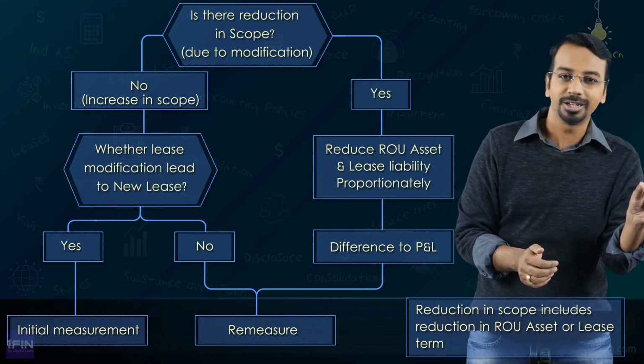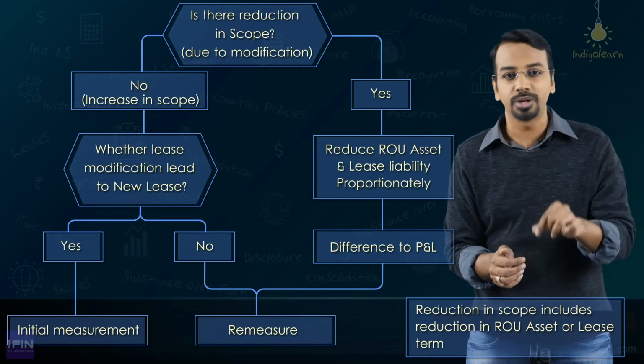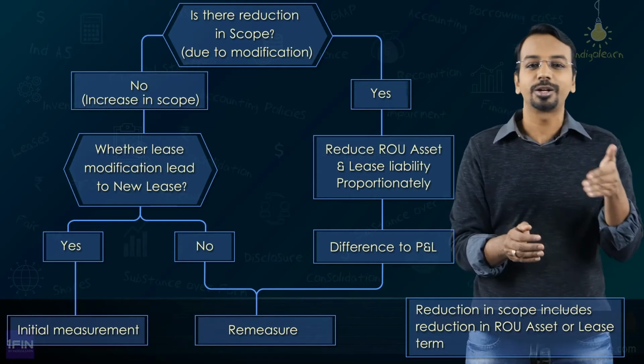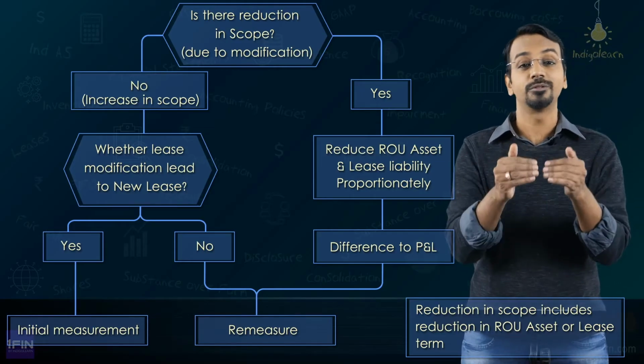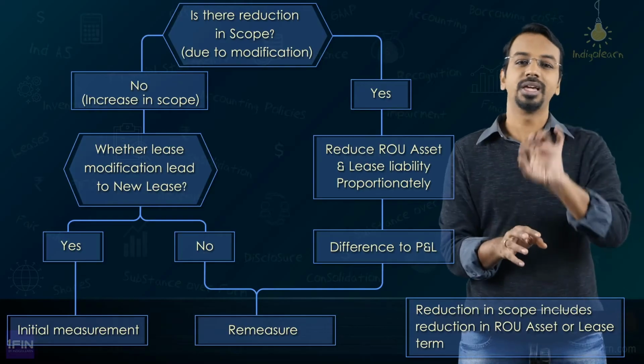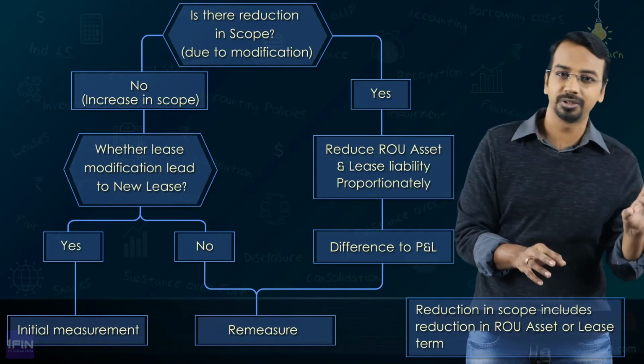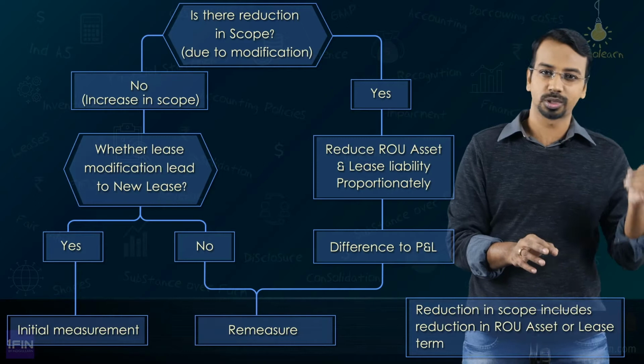Even when there is a reduction in scope, even in that case, you may need to do remeasurement because the discount rate might change or the future lease payments would have changed, right? So, based on that, you may have to do the remeasurement. Okay. So, if there is a reduction in scope, you will reduce the right of use asset and lease liability. The difference goes up to P&L.